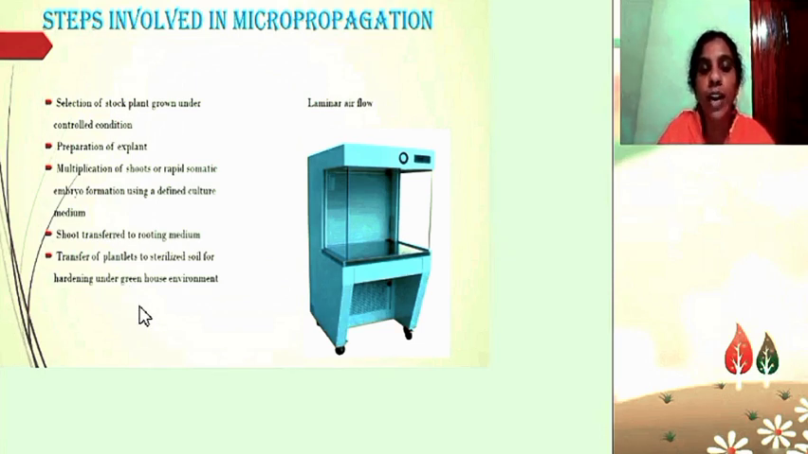plants are grown under controlled conditions. Directly, they cannot survive in the field. The plant organs will be very delicate, so for a few days they should be maintained under greenhouse in sterilized soil.